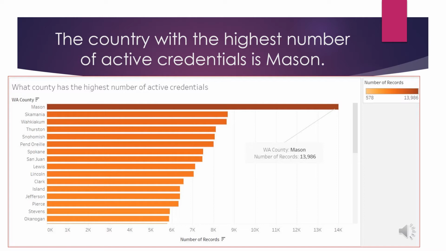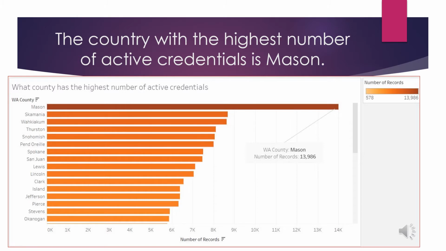In order to answer this question, I used two variables. The first variable that I use is the sum of number of records. I use that one as a measure, and I use the name of county as a dimension. This helped me find out the county with the highest number of active credentials. I proceeded as follows. I started by filtering the status column to include only the active credential. Then, I marked the highest number in a distinct color to highlight the difference between that one and the other bars.